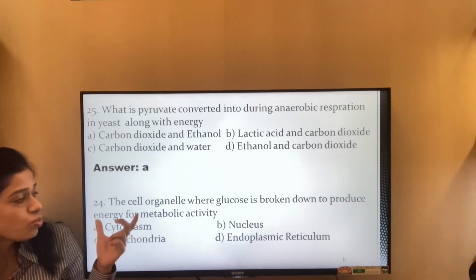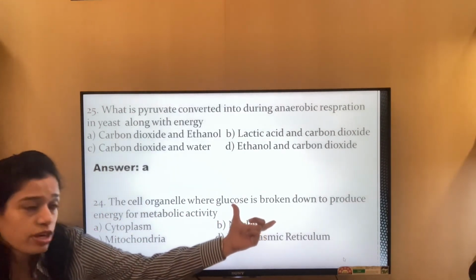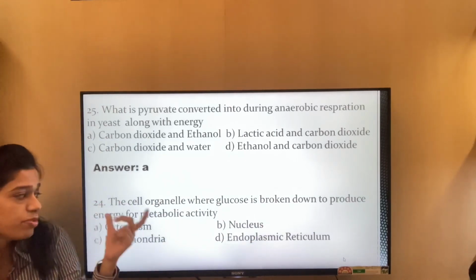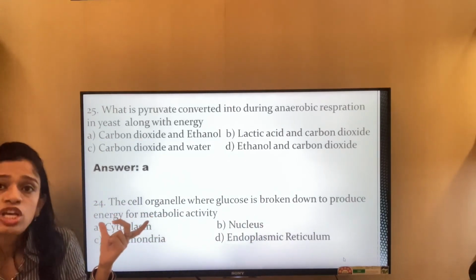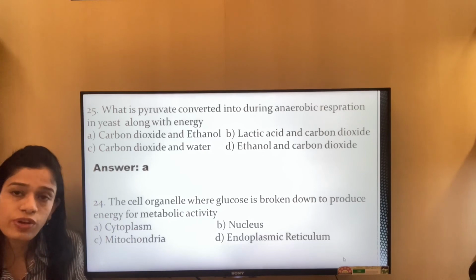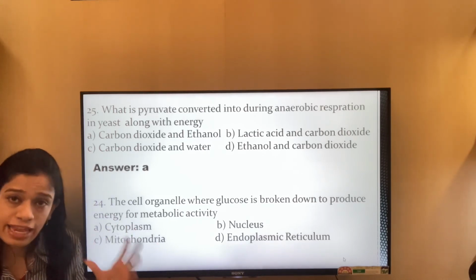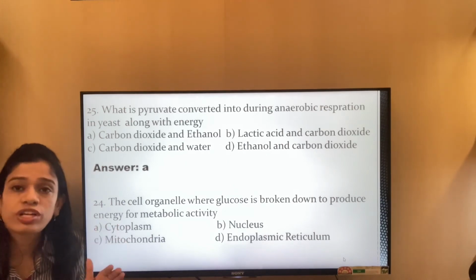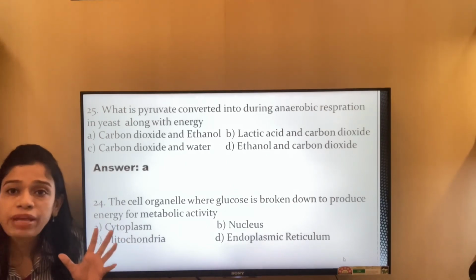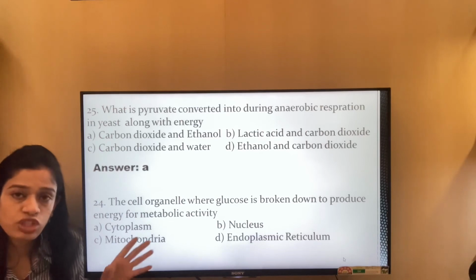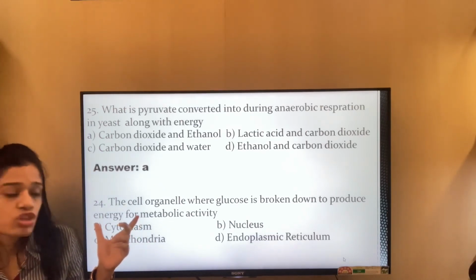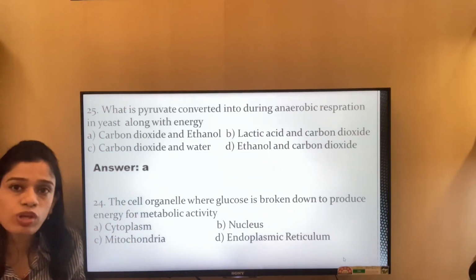So according to the question, it is where glucose is broken down. If you consider, it is cytoplasm, but because they are talking of the energy, it has to be mitochondria, because the whole thing is taking place. The final result that we get, that is the energy, which is the main aim of the process of respiration, is obtained from mitochondria. So we'll go with option C.